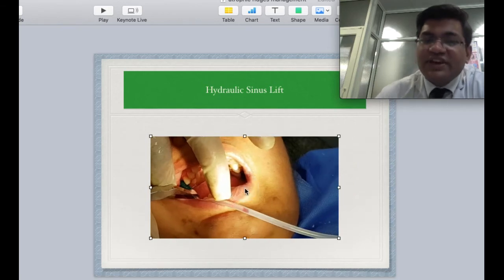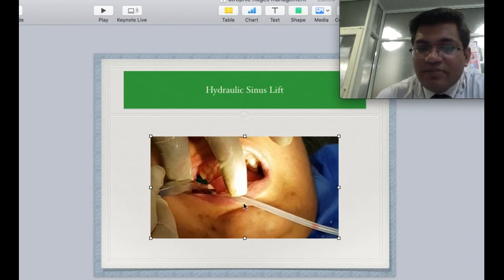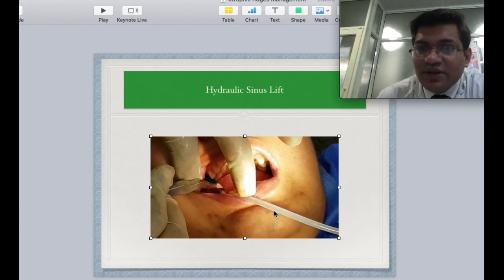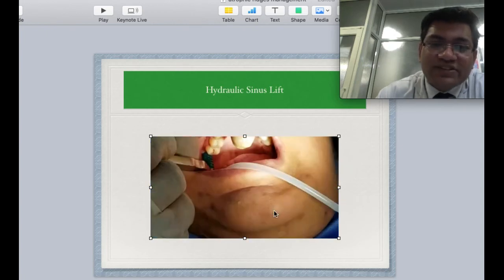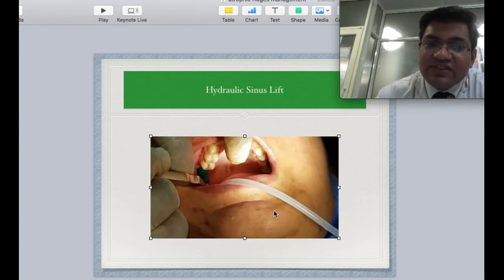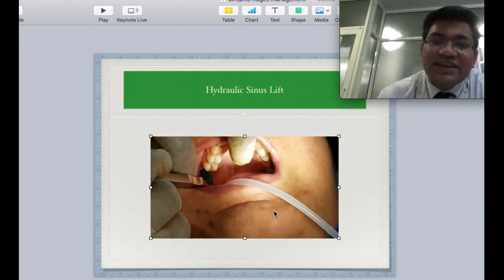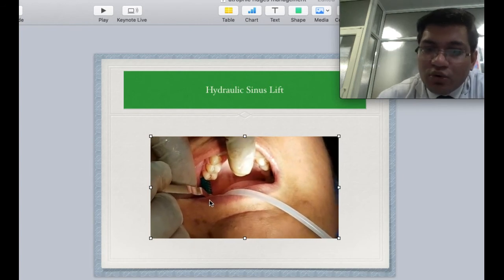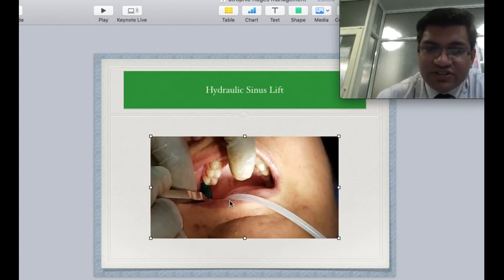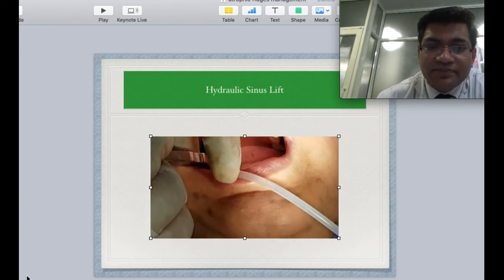What is to be checked in all cases is the backflow of the hydraulic system. If there is a puncture in the lifting of the sinus membrane, we do get some air bubbles. But if the sinus lift is good and there has not been any perforation, the saline that has been injected comes out beautifully at the end without any air bubbles, as we can see in this video of mine.